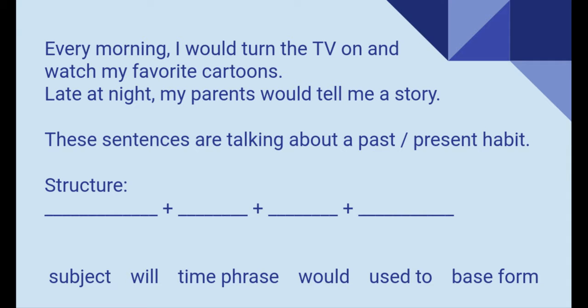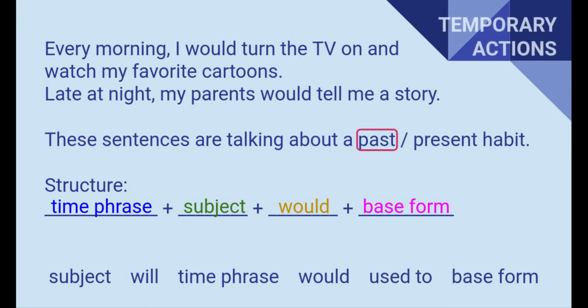So, if you notice, we're talking about past habits now. And the structure should be time phrase, subject, would, and base form. Now, it is important that you notice that these are temporary actions or actions that would repeat. For example, late at night, my parents would tell me a story. This is an action that was temporary every night and it repeated. Okay, let's take a look at the next ones.